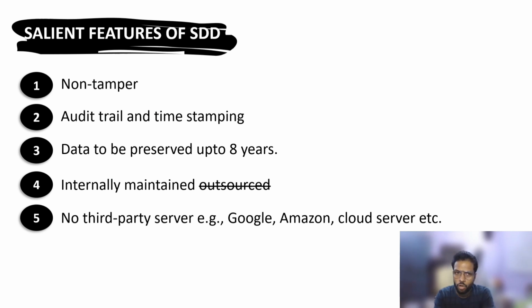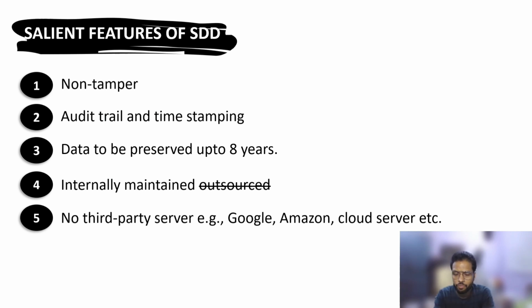And to stop this tamperability, the second feature is the audit trail, or time stamping. An audit trail means that whenever you do anything with your software or database, a trail is left behind so that you can do the audit. That's why we call it an audit trail. If somebody checks after the entry, they can check the whole sequence of events, how that entry was recorded.